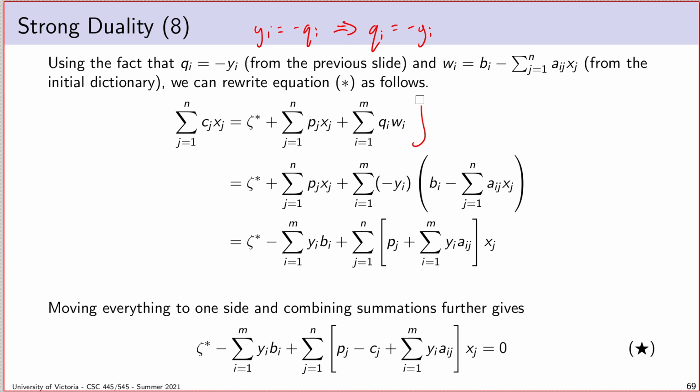So if I perform these two substitutions, which allows me to eliminate the q's and the w's completely from this identity, I get this. The q's turn into negative yi, and the w's turn into this thing. And then a bunch of algebra happens, and I'm not going to belabor that, but trust me, you can try working it out yourself. It does work out. Basically, what I want to do is manipulate the sums so that I can get a separate sum for y's and x's, essentially. So here's a sum involving only y, and I pull that out separately. That's one part, this part here. And then I want to get only a single sum that involves x.